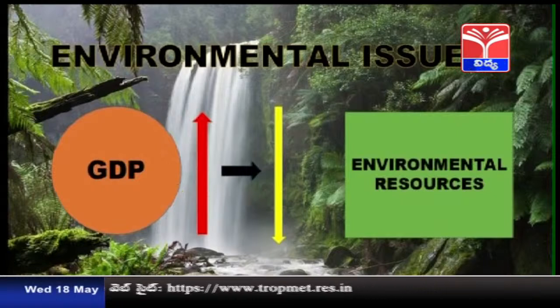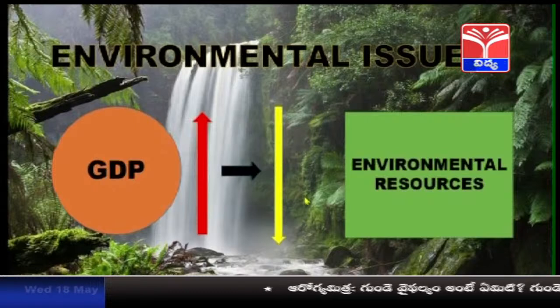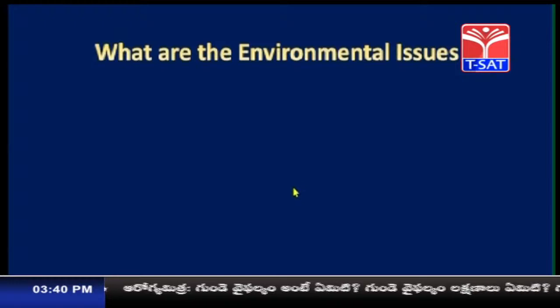So what is happening during the production? Production is increasing, but there is decrease in the environmental resources. And not only that, it is leading to many environmental issues. Why the resources are depleting? Because of environmental issues. What are environmental issues?